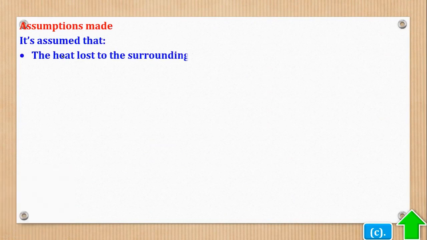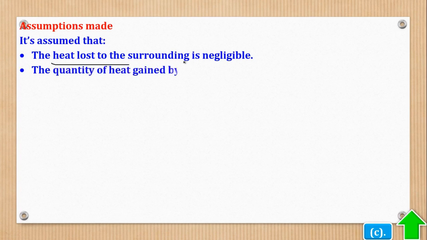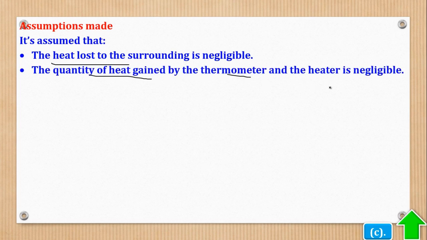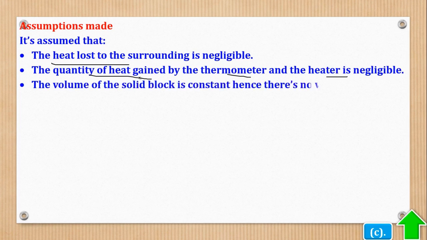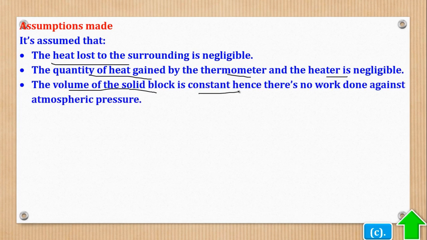So 1, it is assumed that heat lost to the surrounding is negligible. Then 2, it's assumed that the quantity of heat gained by the thermometer and the heater is negligible. And 3, it is assumed that the volume of the solid, which is the metal, is constant. Hence, there is no work done against atmospheric pressure. I think you very well know that metals expand when heated. So here it is assumed that the volume remains constant, in other words, it doesn't expand.